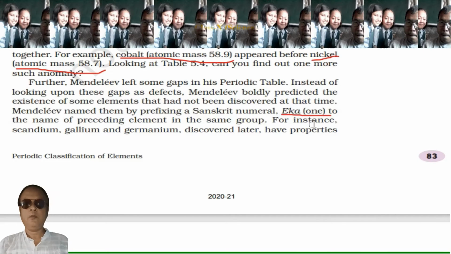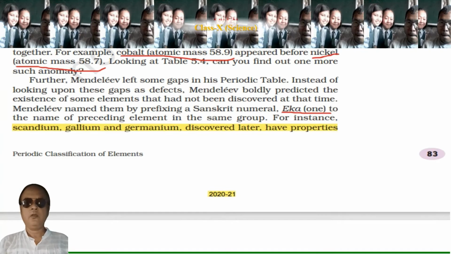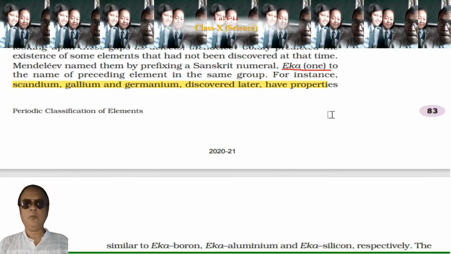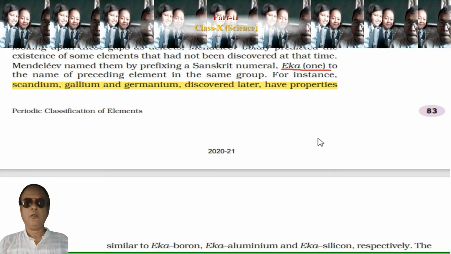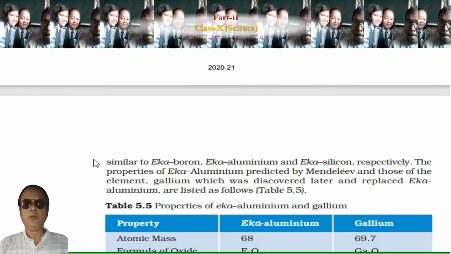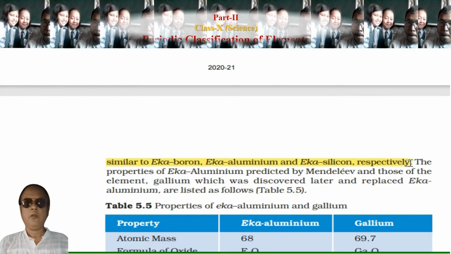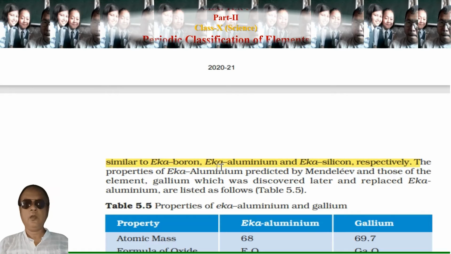So, for instance, you can copy this. Eka-silicon, eka-aluminium, eka-boron.